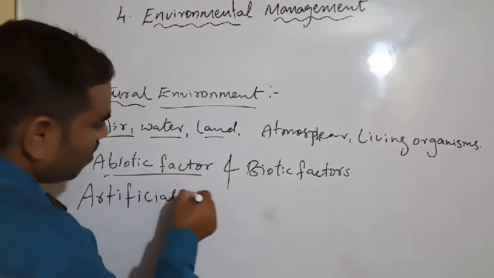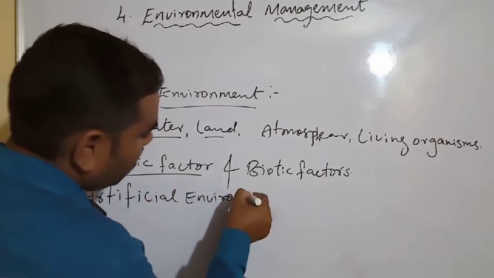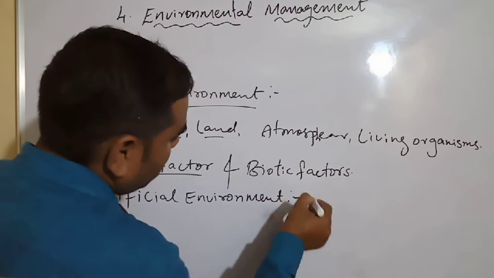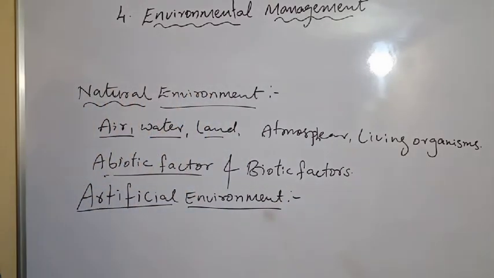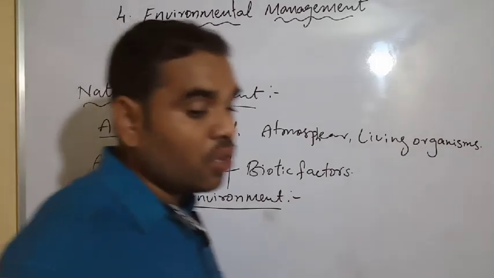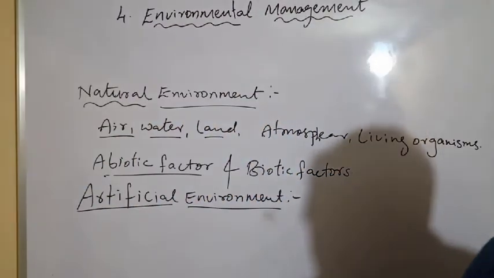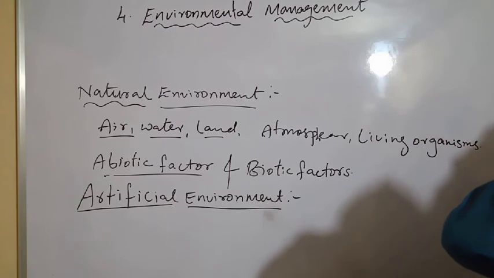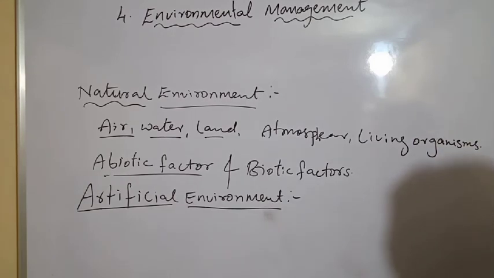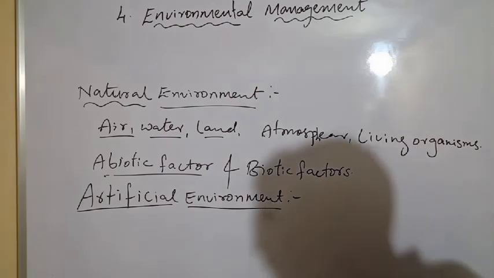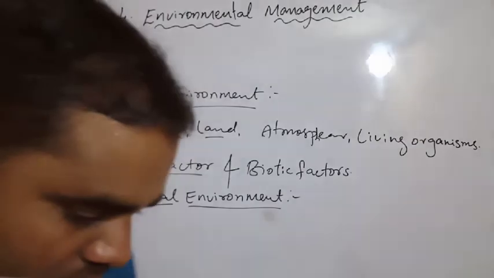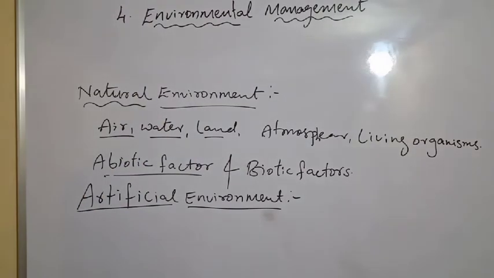Artificial environment. See, the artificial environment affects the natural environment directly or indirectly. Okay, we have to learn the artificial environment. What does it say? Now we have to see the interaction between the biotic and abiotic factors.